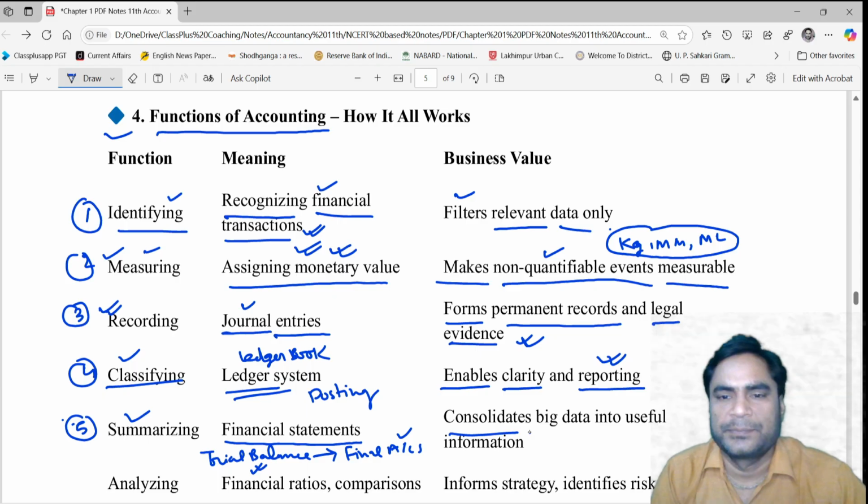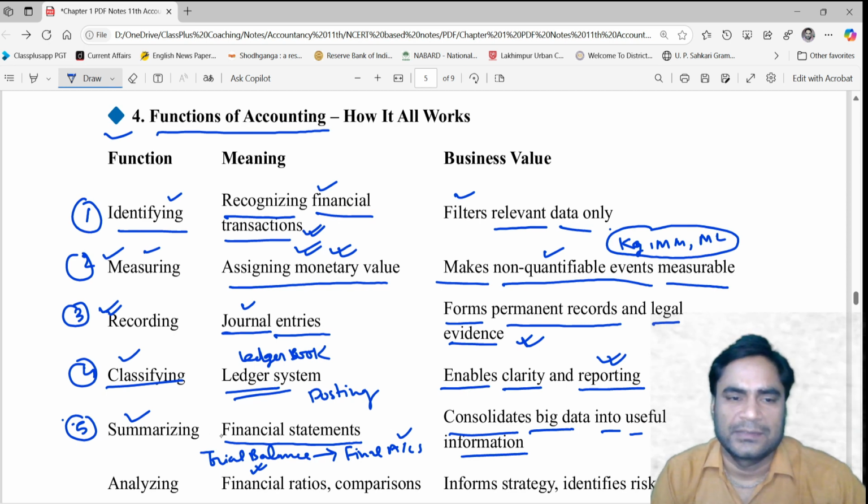This consolidates big data into useful information. It means there are thousands of accounts, and you cannot go through all the accounts in a single sight. But if you have prepared the trial balance, you can have the records of each and every account in just a single sight. Okay, so this is a simple sheet. The trial balance is prepared in the form of a statement.